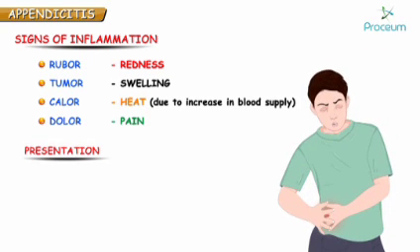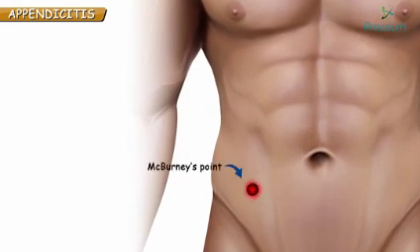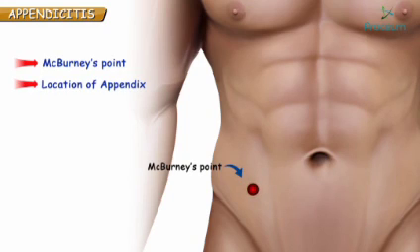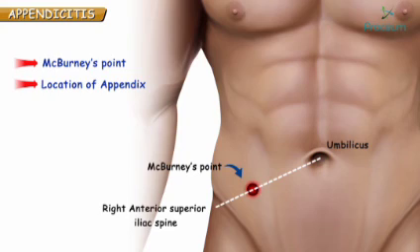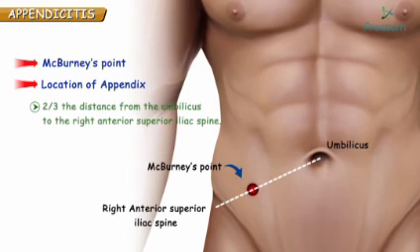Very right, patient will present with pain. But where is the pain? In right lower quadrant. Why the pain is in right lower quadrant? Because that is the location of appendix. Please remember, if the pain is at McBurney's point, it is most likely to be appendicitis. Now what is McBurney's point? McBurney's point is location of appendix. To localize McBurney's point, you have to take distance from umbilicus to right anterior superior iliac spine. 2/3 of it from umbilicus is your McBurney's point.